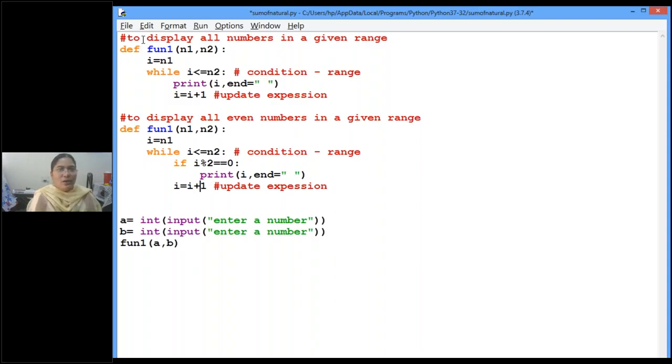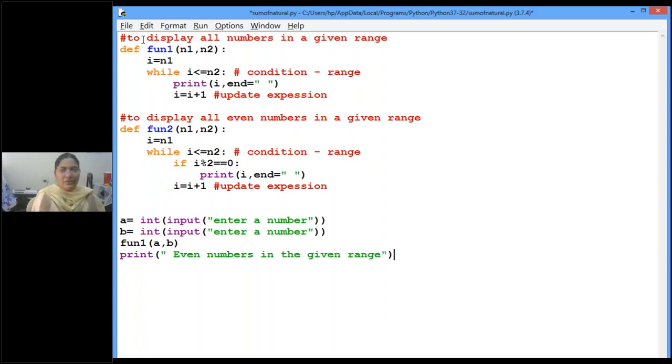So now how do I call this function? This is function 2 I'm writing, fun2. So fun2 will display all the even numbers. So print, what do I write? Even numbers in the given range.